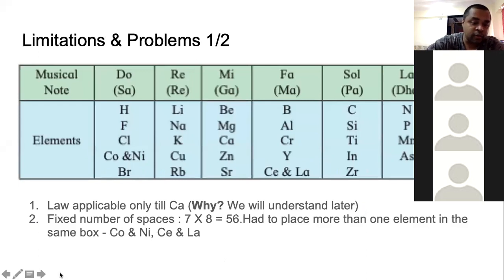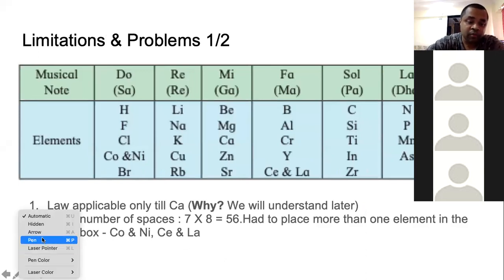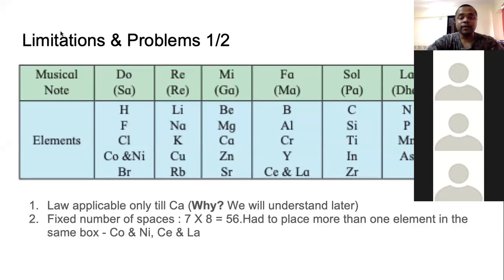As we rightly guessed from the previous slide, yes, there were some problems. So here again I will tell you that yes, John Newlands did so much work, but there was a problem in it. Be ready for that. So the first problem was the law that the properties repeat after every 7. That is, the property of the 8th element is similar to the property of the 7th element. It worked till calcium. After that, things did not seem to work.